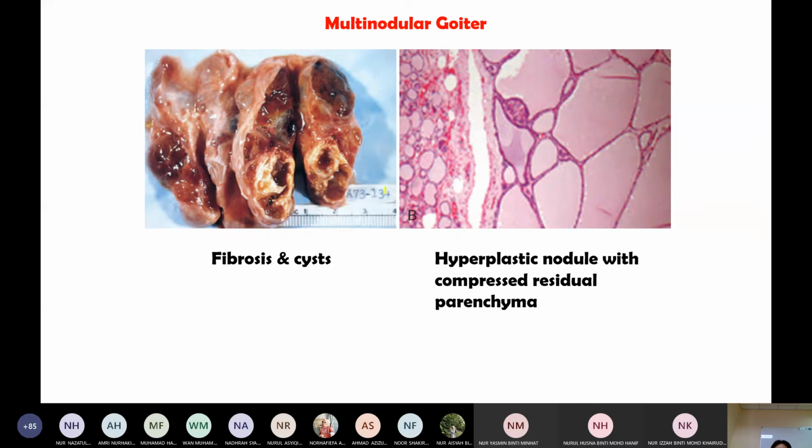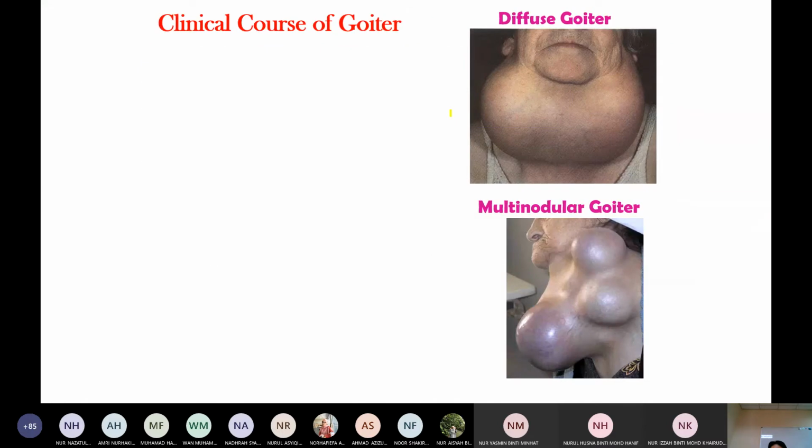So this is the thyroid gland. There is a thyroid gland enlargement. Here, these are the gland nodules. The glands become hyperplastic, increasing in number, and then compress the adjacent normal cells. The glands all increase in number, then compress the adjacent normal cells. Here, thyroid gland enlargement.